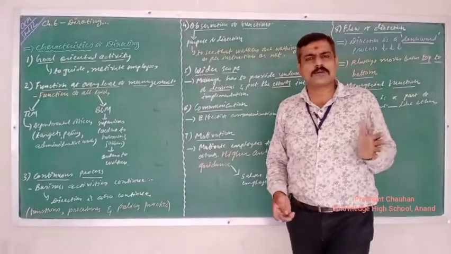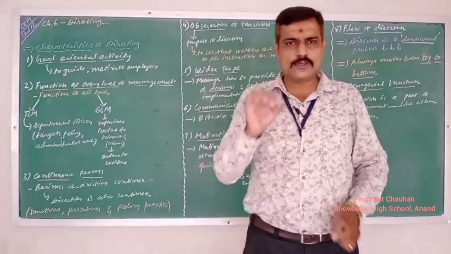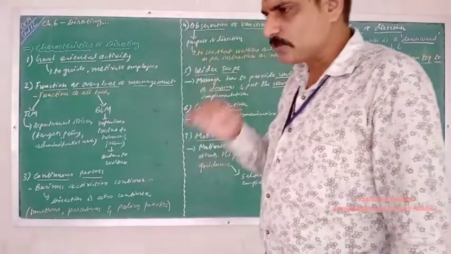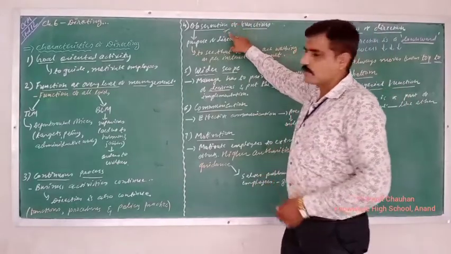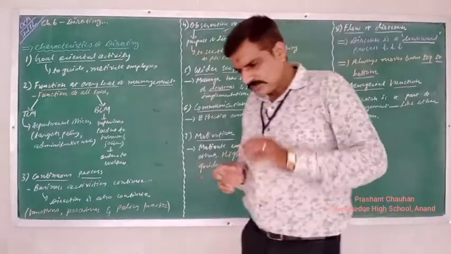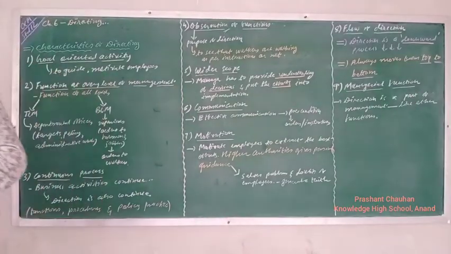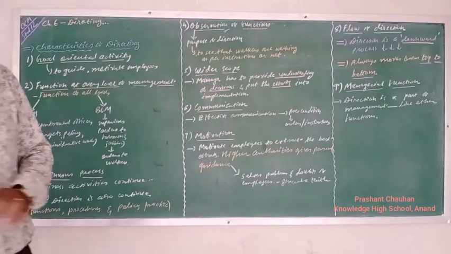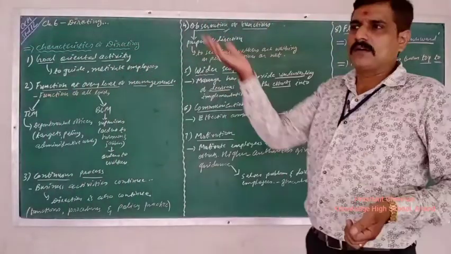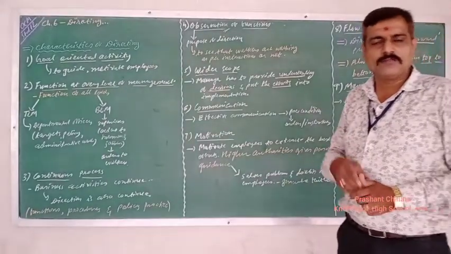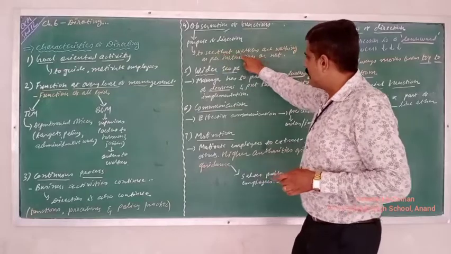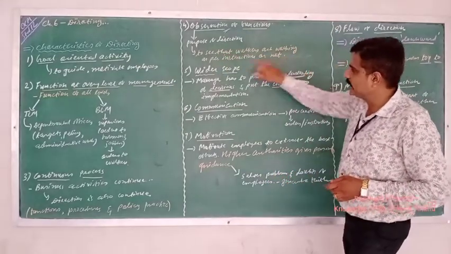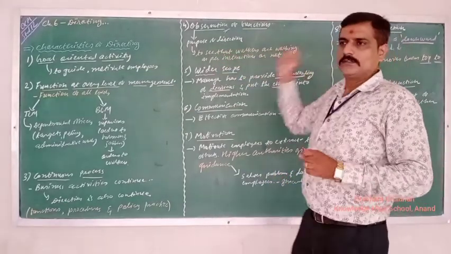Moving to the next one, observation of functions. See, lots of different functions are there. It is the duty of a specific person to observe the different functions. Right? Observation is very important. So how? The main purpose of direction is to see them. In our last session, in the definition meaning, we already discussed the main purpose of direction is to see that workers are working as per instruction or not. That is the main thing.